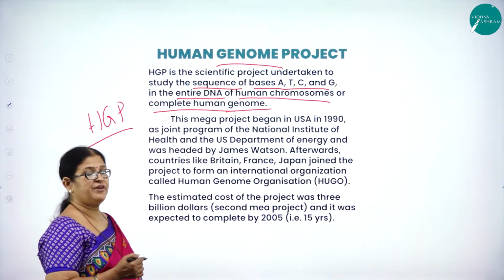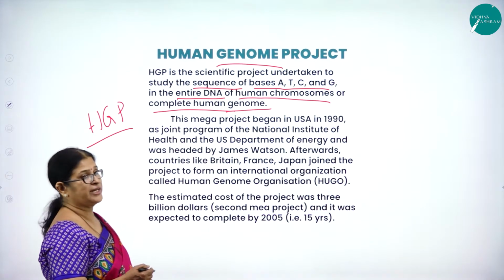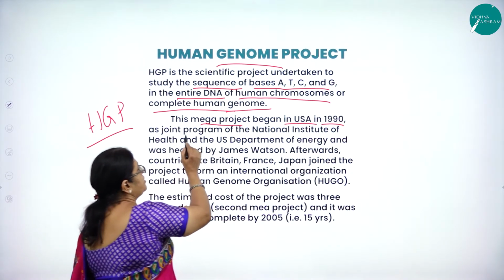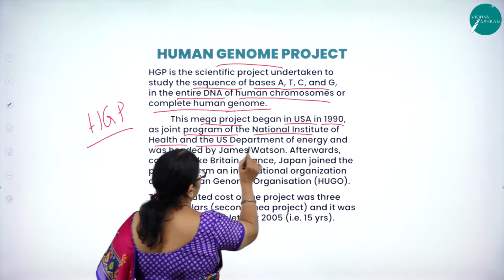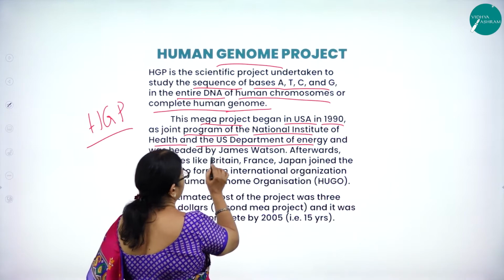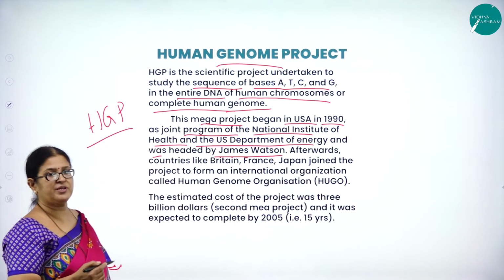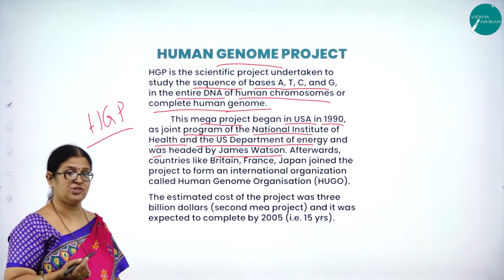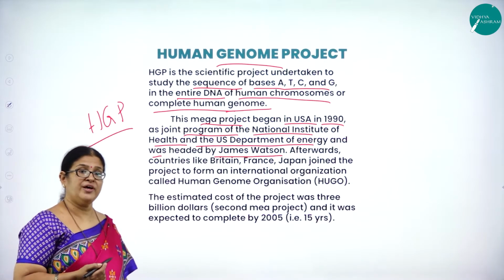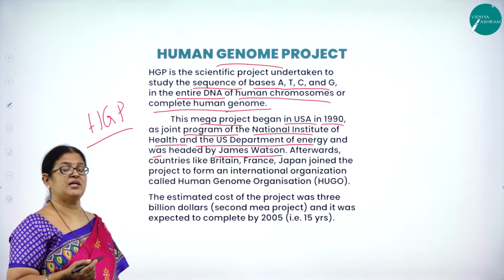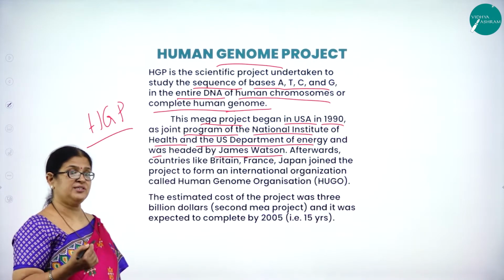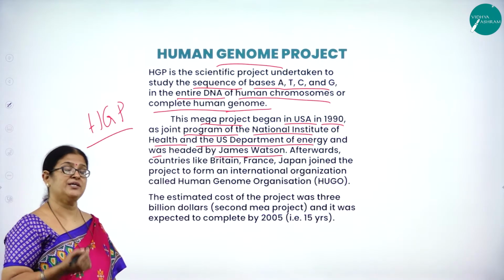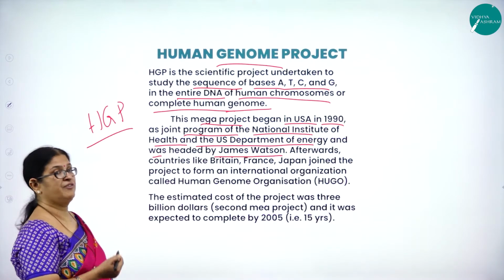And what is the very important feature of this Human Genome Project? This mega project began in USA in 1990 as a joint program of the National Institute of Health and the US Department of Energy, which was headed by James Watson. Because of this project, we are able to manipulate the genes and get the desired genes of our choice. Gone are those days. Science and technology has advanced so much that even a woman, before she conceives, can plan her baby: what type of eyes, what type of hair she wants her child to have. That is science and technology, particularly in the field of genetics.